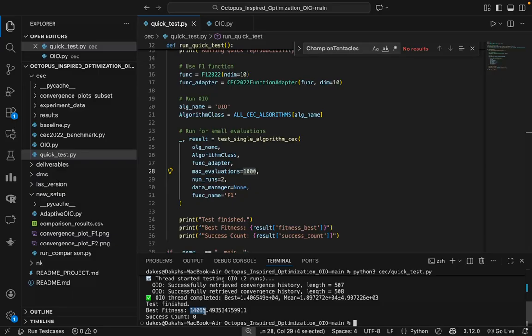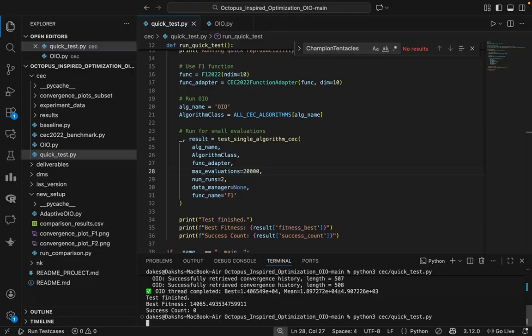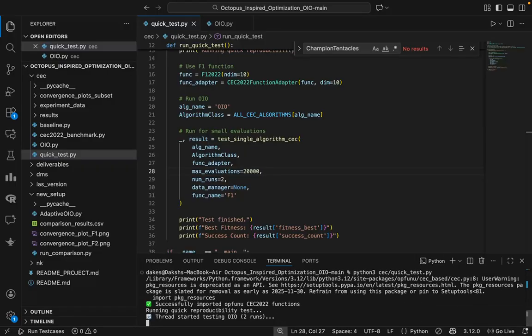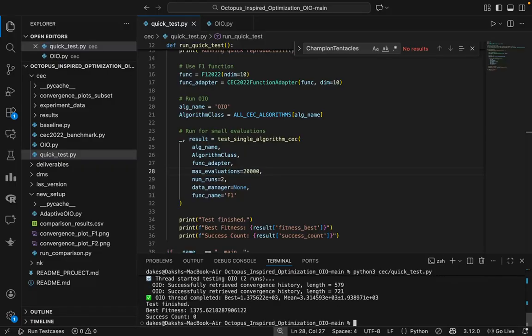We want the fitness to be as low as possible, because it denotes the height, the least height that we are able to reach. So if it is 14,000, it is not really good enough. Let me run it for, let's say, 20,000. So we are expecting a better result here. It will take a bit more time, but in this case we can see that our fitness is coming as 1300, which we can say is a really good result.